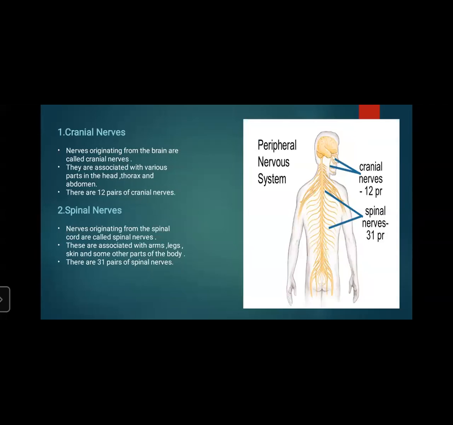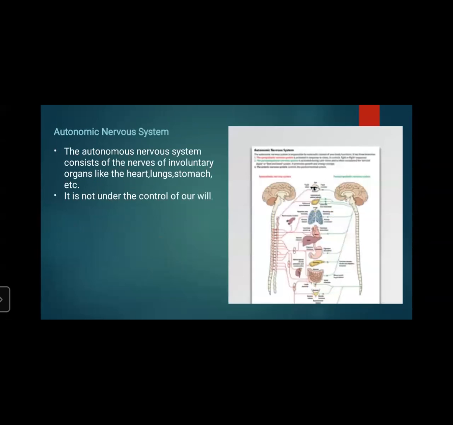Then spinal nerves. Nerves originating from the spinal cord are called spinal nerves. These are associated with the arms, legs, skin, and some other parts of the body. There are 31 pairs of spinal nerves. You can see in the picture the cranial nerves are of 12 pairs and spinal nerves are of 31 pairs. So the peripheral nervous system consists of two types, cranial nerves and spinal nerves. Cranial are of 12 pairs and spinal are of 31 pairs in the body.